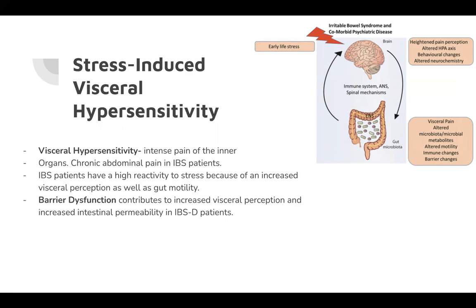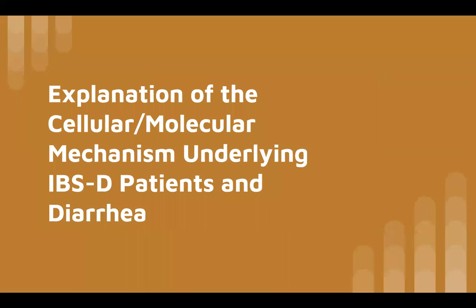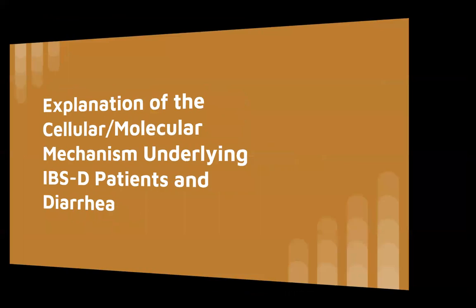To your right, I have shown an image which shows that irritable bowel syndrome is a gut-brain axis disorder. So the gut and the brain are connected, and also early life stress is impacting that connection. Visceral pain and altered motility are listed as effects of that. So let's talk about the molecular mechanism underlying IBS-D patients and their symptoms, which include diarrhea.